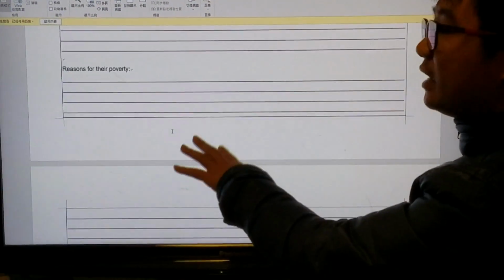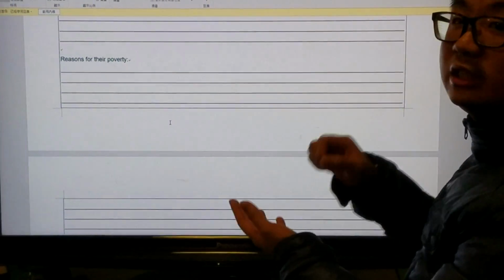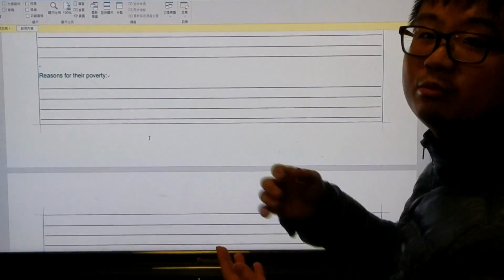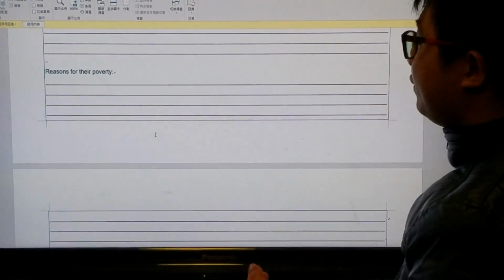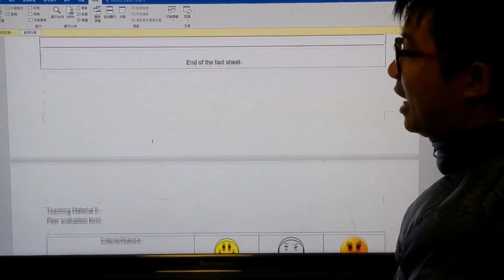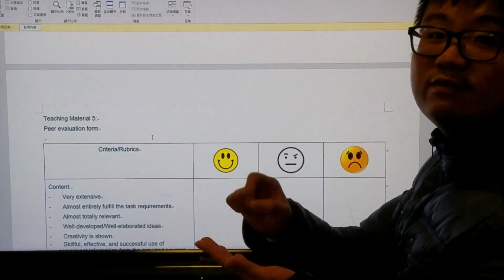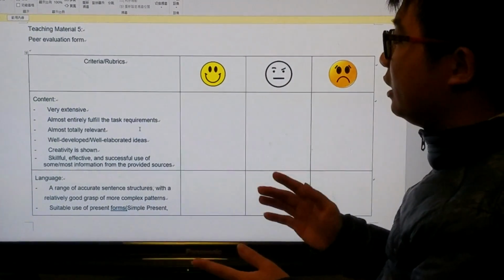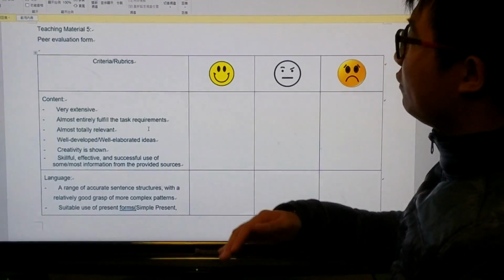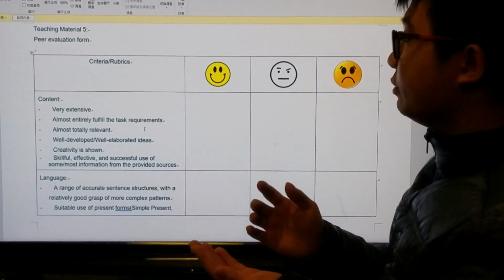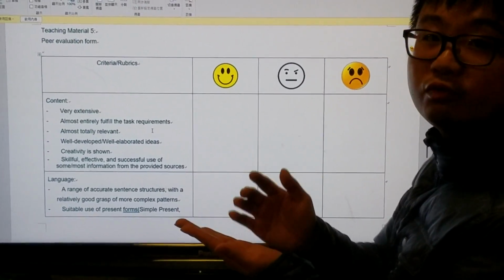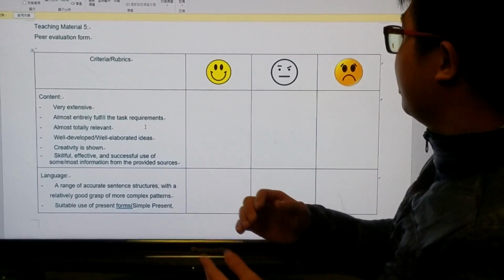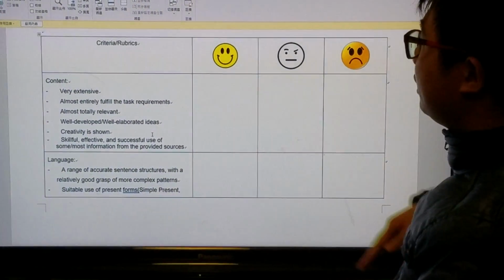So after that, as our lessons will last for 90 minutes, they will have enough time to finish the fact sheets. After they have finished the fact sheets, I will give them an evaluation form to assess their partner's work. The evaluation form is very detailed with a lot of rubrics. So students will need to read through the rubrics and see whether the rubrics match their partner's work. Okay, so they can give the evaluation.